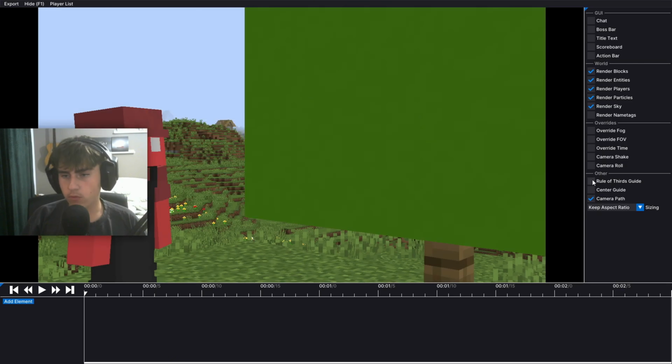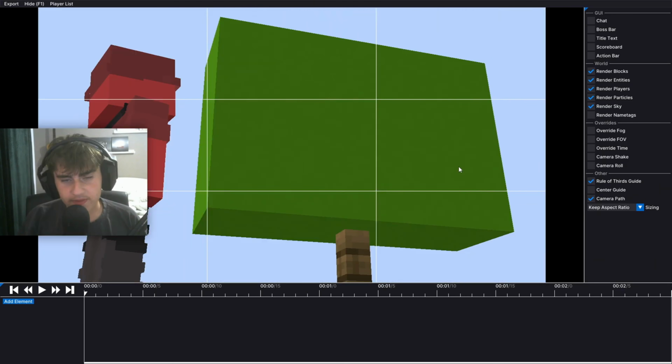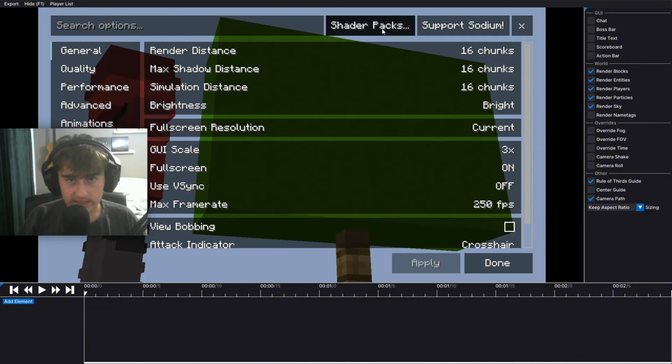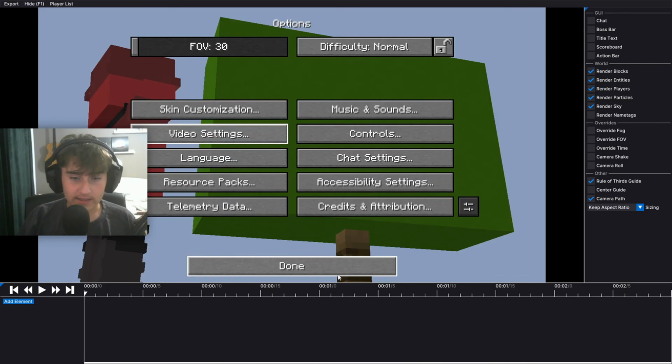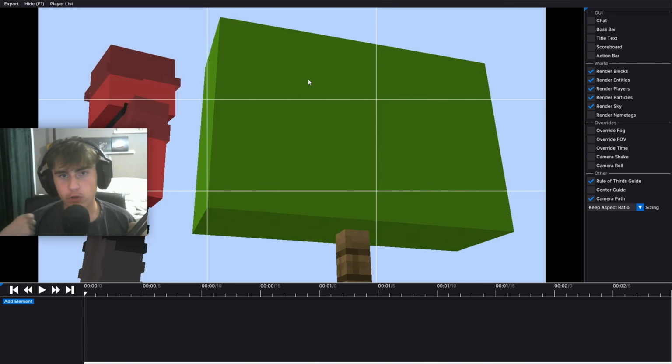Then I usually turn on rule of thirds guide to help me with the screenshot. Then once you've found your position, optionally you can go over here to options, video settings, and shader packs and turn on a shader. I will have one link down below. But in my case, my thumbnails usually are pretty simple and don't require any shaders.